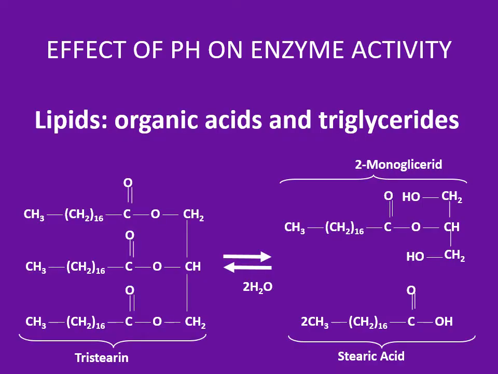Proteins are not the only compounds that can be affected by pH. For example, in lipids, we have triglycerides. Triglycerides are molecules of glycerol united with 3 molecules of organic acid. When they are forming the triglyceride, they are not protonated, and it's like if they are a base. When pH changes, the organic acid can be liberated and be protonated.